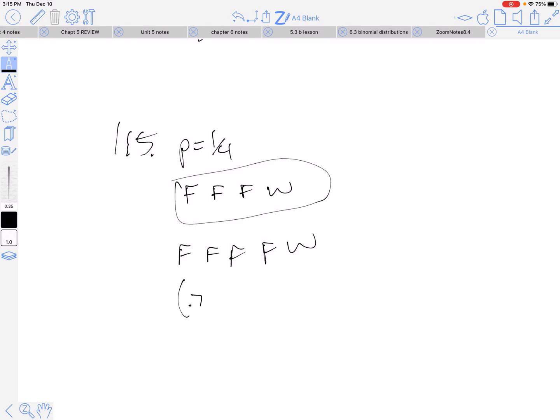So he has a 75% chance of failing and a 25% chance of winning. So just lining those up, right? But these are independent events because, let me just double check that it's independent, but yeah, it looks like it's independent.